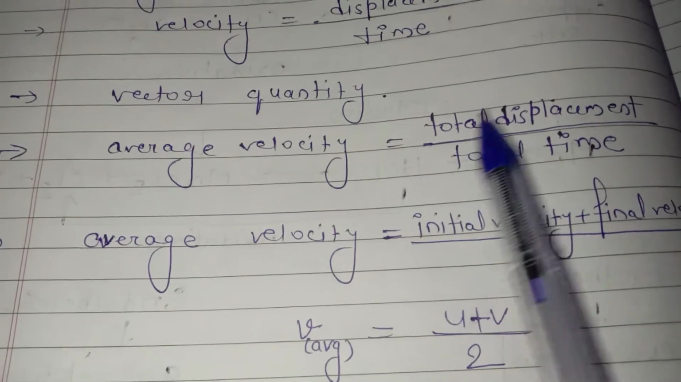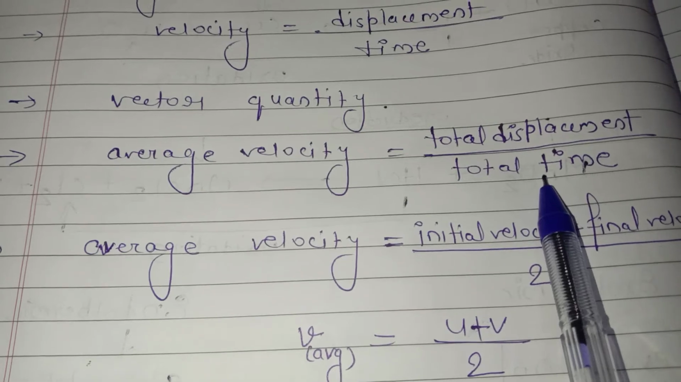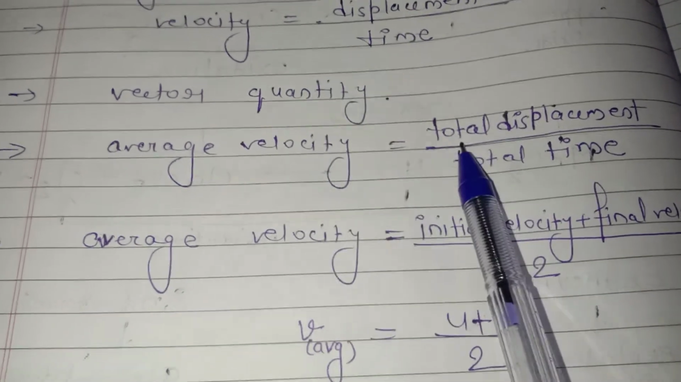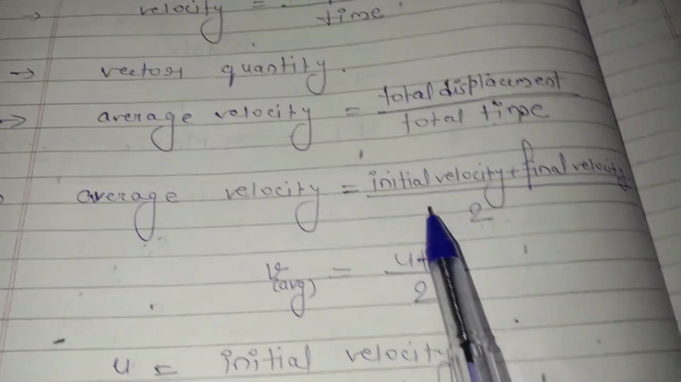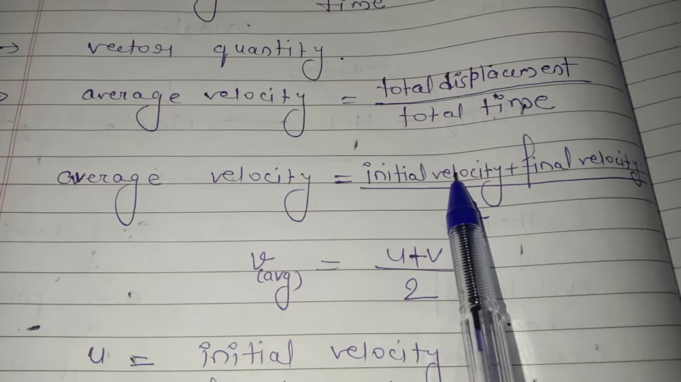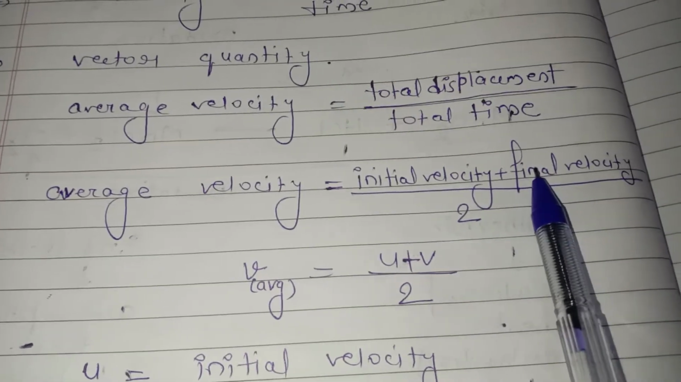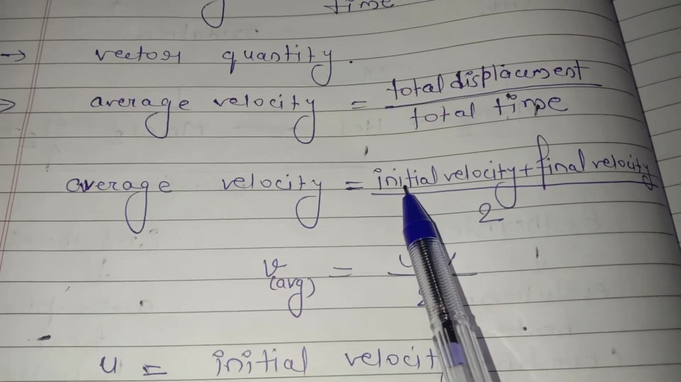Now see the definition of average velocity. Average velocity is equal to total displacement upon total time taken. Or in other words, we can say average velocity is equal to initial velocity plus final velocity divided by 2. What is initial velocity? The starting velocity.